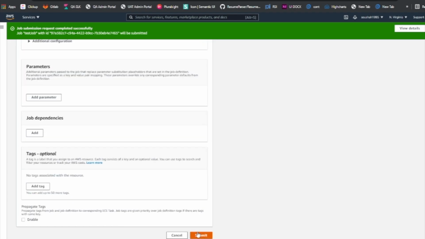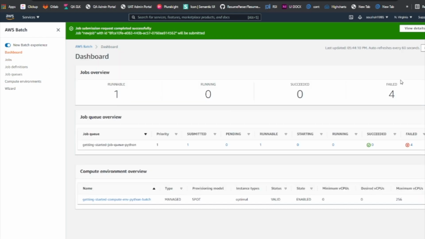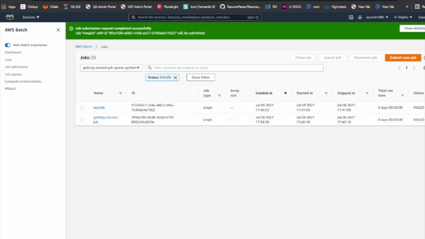Okay, so submit a job. This job should succeed in theory, because you worked fine. So let's wait for this job to go to the job queue, and hopefully we should see a success message here. It's still runnable, so you can see 1, right? It's going to be executed soon, because if I go to fail, that new job is not there. I just submitted the job.